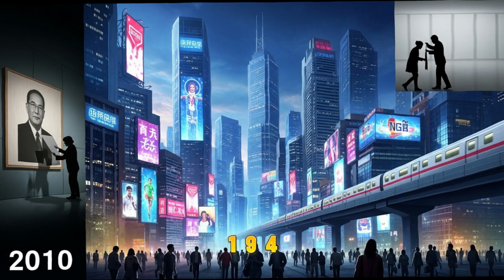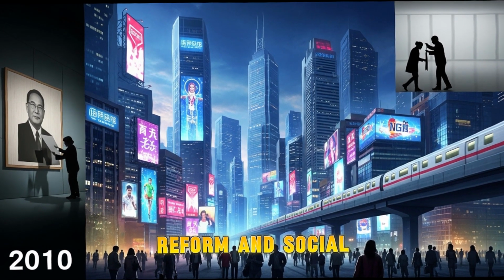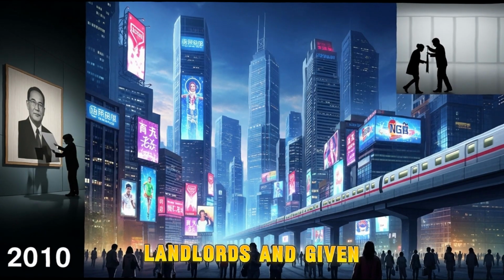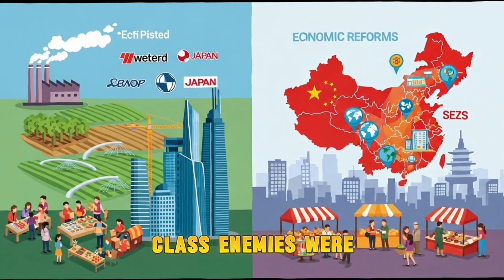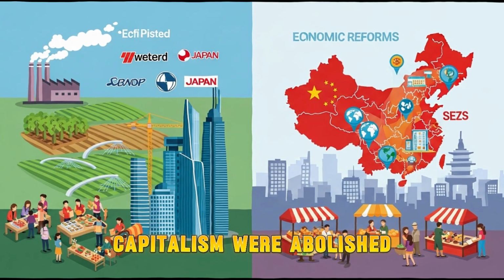Chiang Kai-shek continued the Republic of China in Taipei, Taiwan. Maoist era, 1949-1976. 12. Land reform and social restructuring. Land was seized from landlords and given to peasants. Class enemies were executed. Private property and capitalism were abolished.